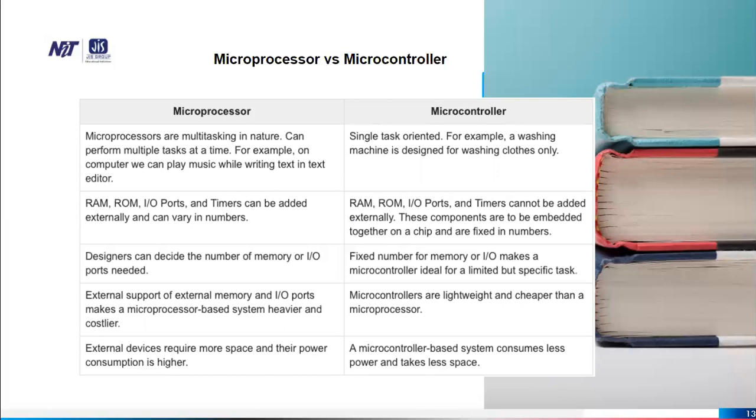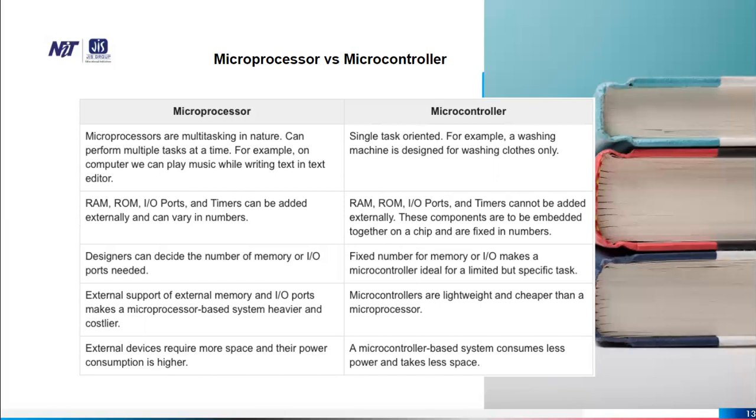In case of microcontroller, it is single task oriented, a washing machine can only wash clothes. In case of microprocessor, RAM, ROM, IO, timer can be added externally and can vary from time to time depending on the requirement. Whereas in a microcontroller, RAM, ROM, IO port, timer cannot be connected externally. Everything is on chip and it is fixed.